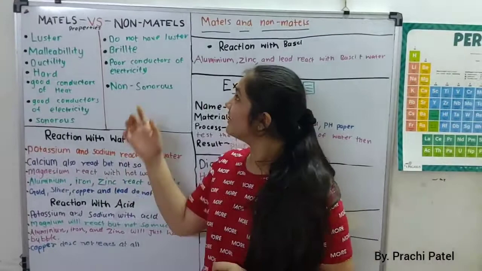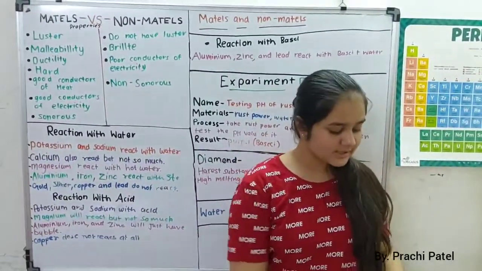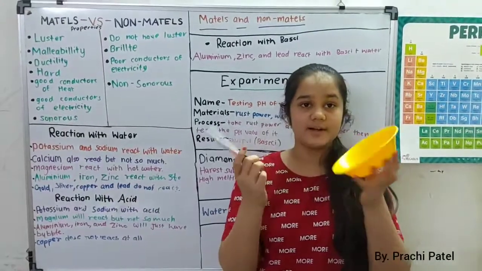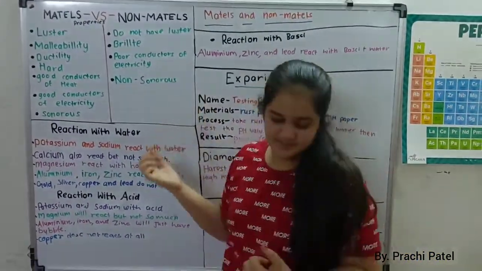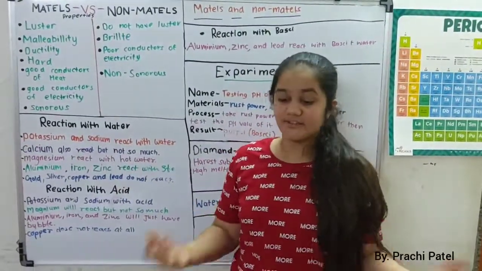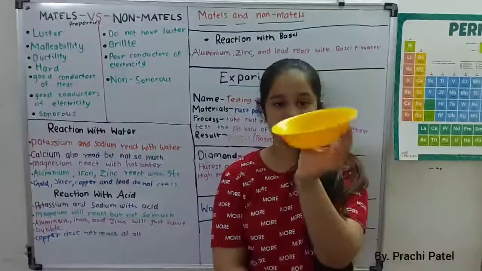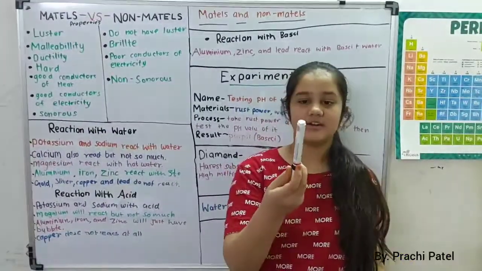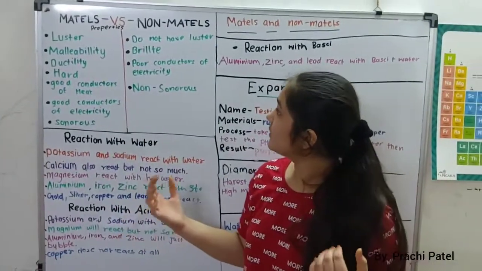Now, let's see the properties of non-metals. You can see that these are non-metals, but now let's see their properties. They do not have luster, which means they don't have a certain shine. Can you see any shine on this bowl or on this pen? So they don't have luster. They are not malleable.